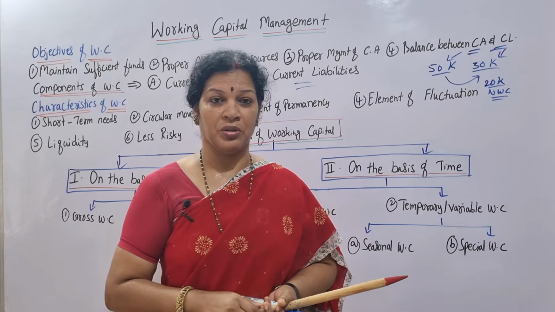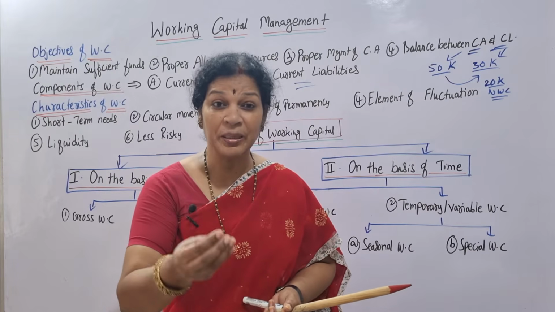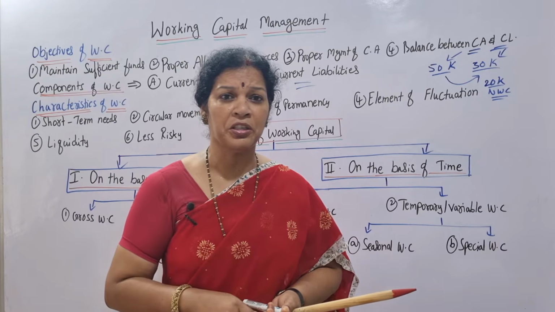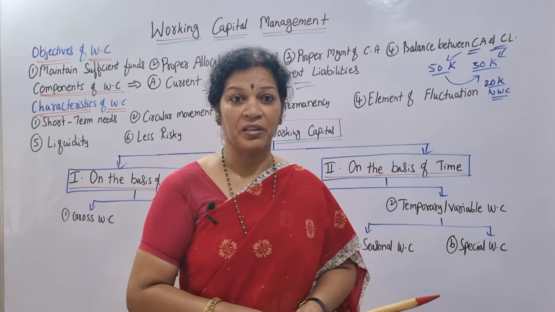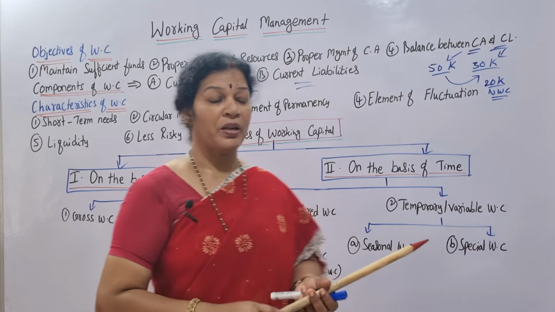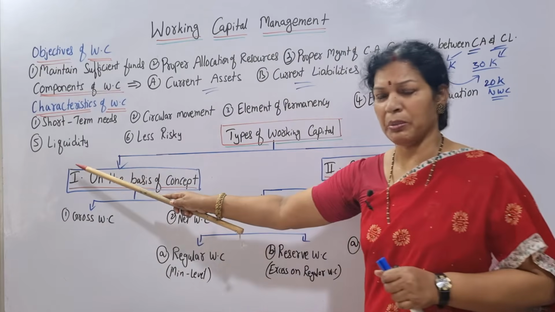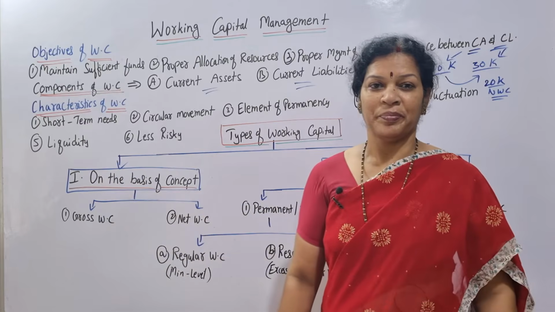Advertisement also, advertisement, transportation, wages, purchasing the material. Purchasing material is also always fluctuating. Why is it fluctuating? Prices. Sometimes prices are down, sometimes prices are up. So that is also one of the main reasons for fluctuation. Okay, element of fluctuation.